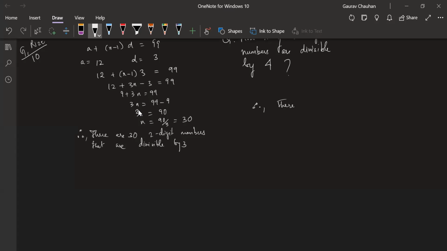Therefore, there are dash three-digit numbers that are divisible by 4. G, I want to see a snap of your working. Please send it to me on WhatsApp.